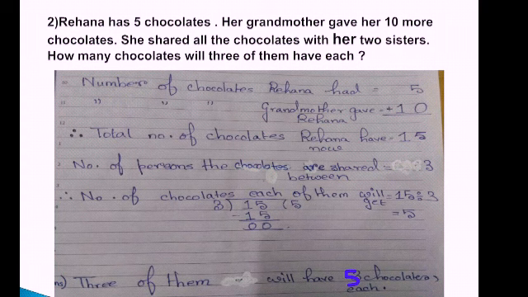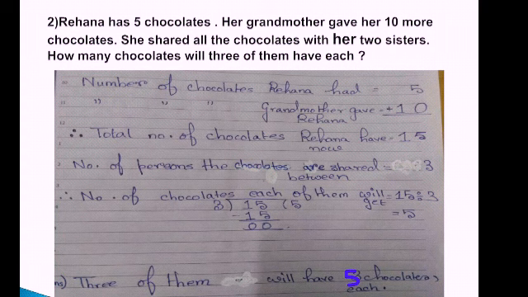Here, since it is a miscellaneous problem, miscellaneous means mixed. Here we are not only doing division. Look here, in this there are two operations. One is division, another is addition. So first we have added, that is total number of chocolates Rihanna had. Now that total number of chocolates is distributed among her and her sisters. So we have to divide.